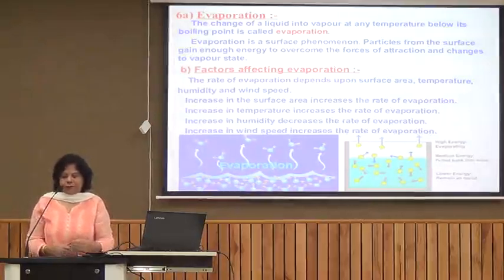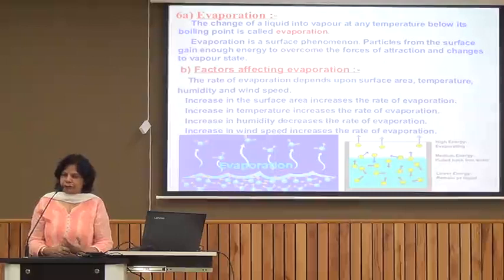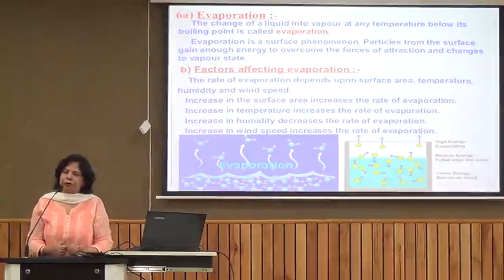Right? Now, there are few factors which affect the rate of evaporation. There are four factors. One is temperature, surface area, humidity, and the wind speed. Right? Let us see how these factors affect the rate of evaporation. Increase in temperature increases the rate of evaporation. You must have seen that on a hot day, wet clothes they dry up faster. Temperature is high, so the water from the wet cloth evaporates faster.